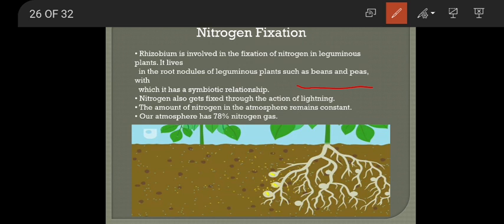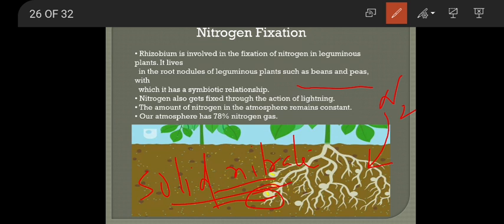These are called root nodules, swollen parts in the roots of leguminous plants, pulses. These root nodules allow certain bacteria like rhizobium to live in this part. When they are living in the root nodules, they are getting shelter. In return, these bacteria convert the atmospheric nitrogen and bring it back to the soil in the form of solid nitrates.